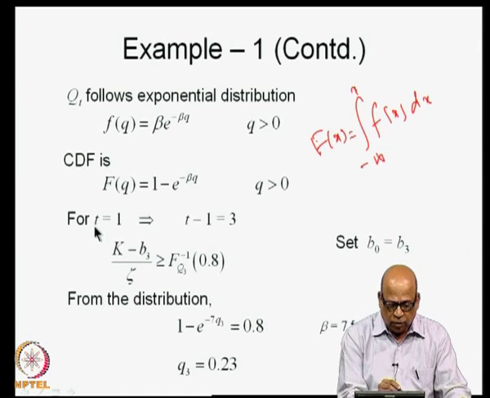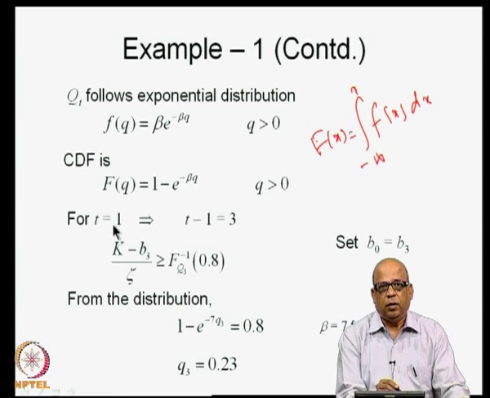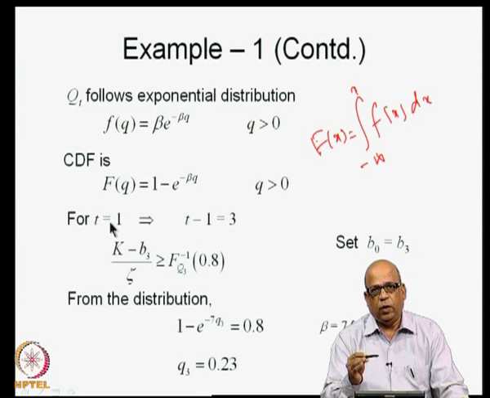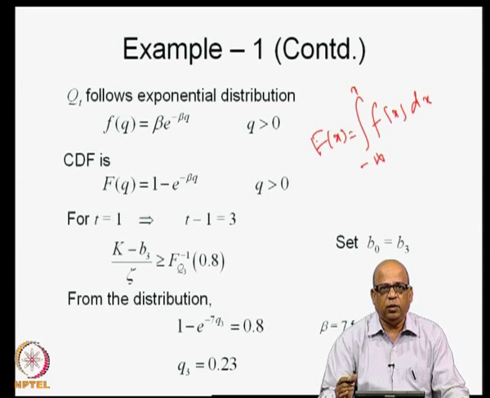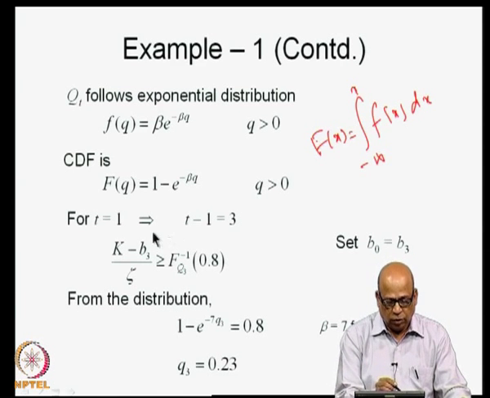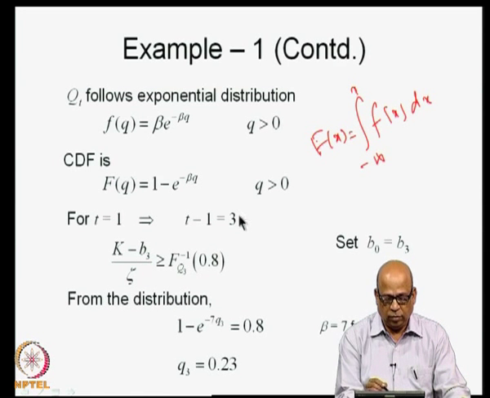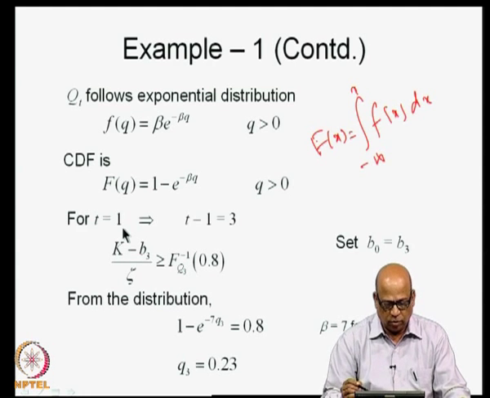So, we will write for t equal to 1. Now, when t is equal to 1, the previous time period will be t equal to 3, which is the last time period in the year. So, t equal to 1 implies that t minus 1 is equal to 3. This is the previous time period when we are talking about the first time period.